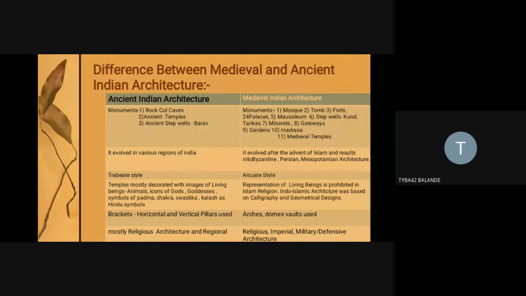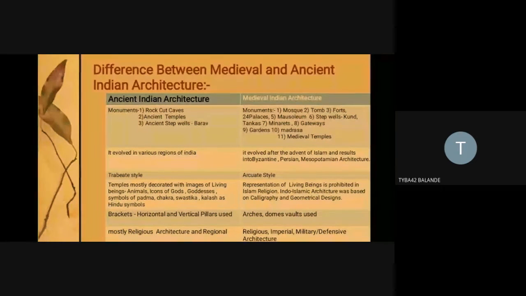So the first thing that comes to mind when we say medieval period is the Islamic rulers. So first is mosque, second is tomb, third is fort, fourth is palace, fifth is mausoleum, sixth is stepwell. Now, in the earlier presentation, for those who attended, in the initial slides I told you the terminology used for stepwells.